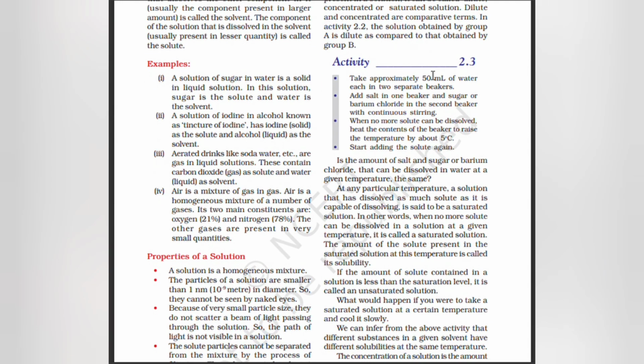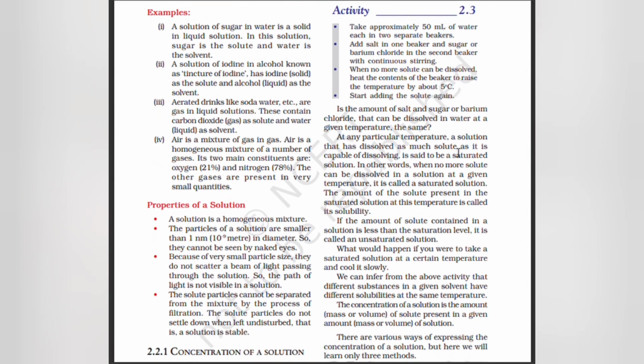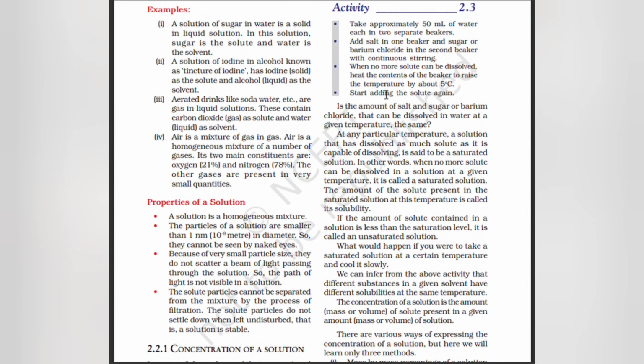Take approximately 50 ml of water, each in two separate beakers. Add salt to one beaker and sugar or barium chloride in the second beaker with continuous stirring. When no more solute can be dissolved, heat the contents of the beaker to raise the temperature by about 5 degrees Celsius. Start adding the solute again. Is the amount of salt and sugar or barium chloride that can be dissolved in water at a given temperature the same?